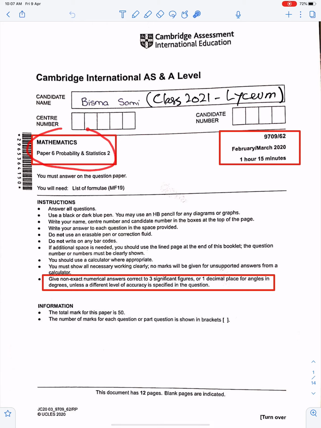In this lecture, I will discuss the solutions of S29709 component 62 of March 2020. And for this, I am using the work of an outstanding and one of my best students, Ms. Bisma Sami of class 2021, the Lyceum.